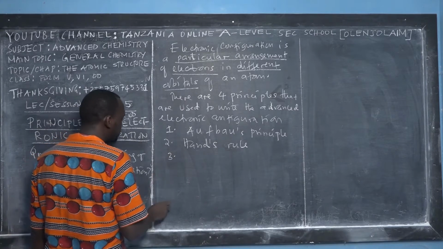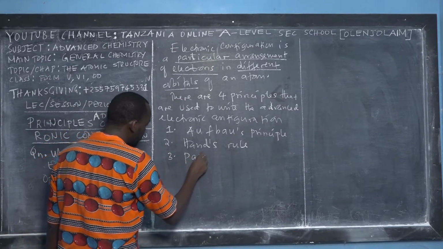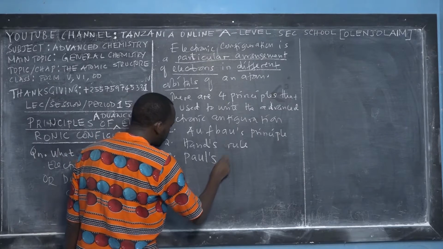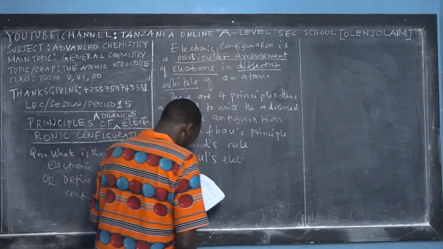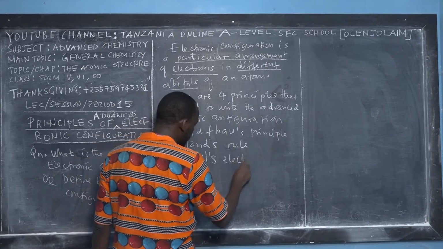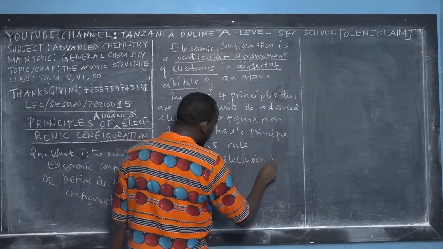The third one, we call it Pauli's exclusion principle.